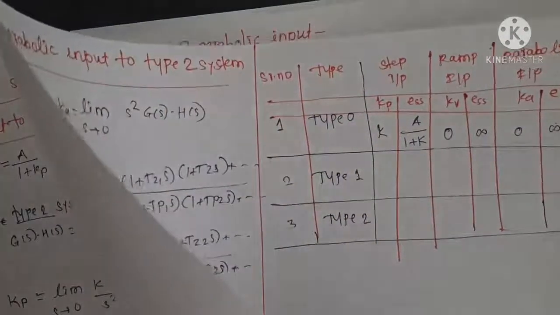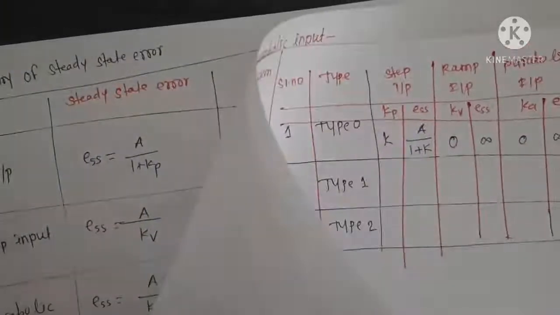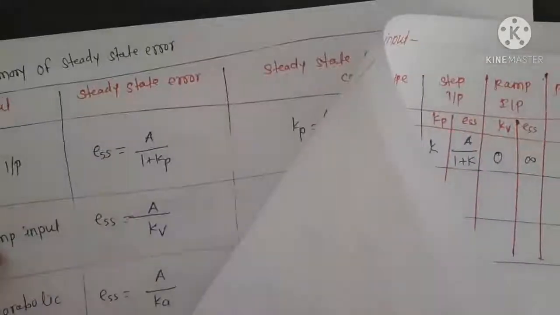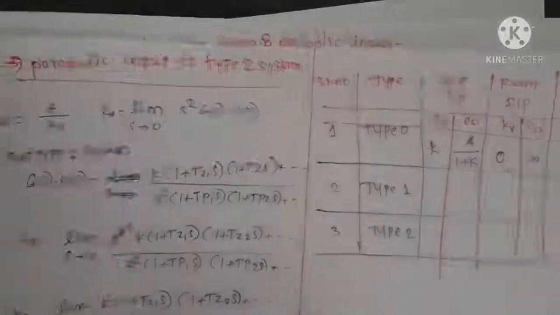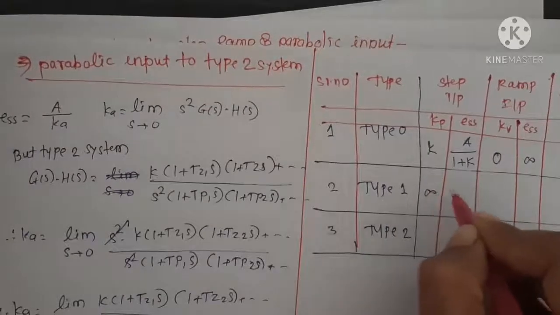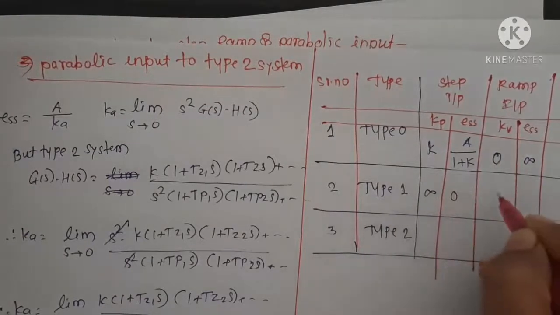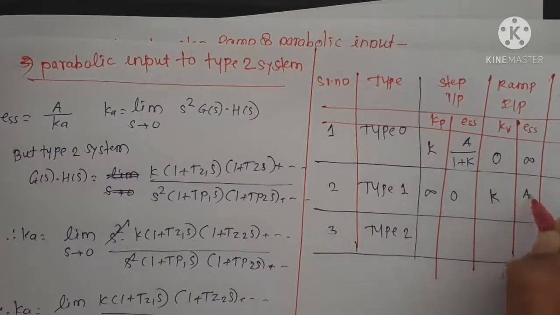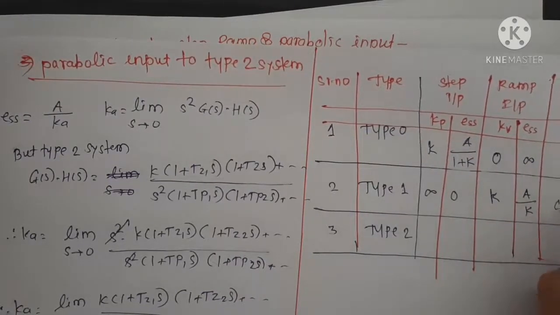After that we have seen for type 1 system, Kp is infinity, ESS is 0, Kv is equal to K, ESS is equal to A upon K, and for parabolic Ka is 0, ESS infinity.